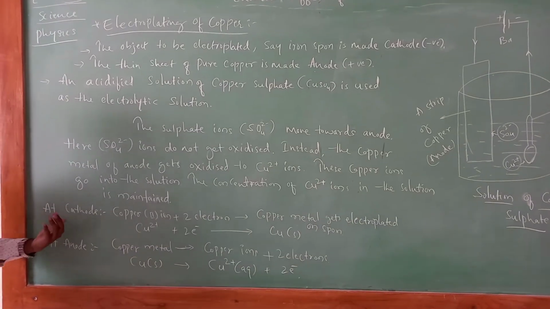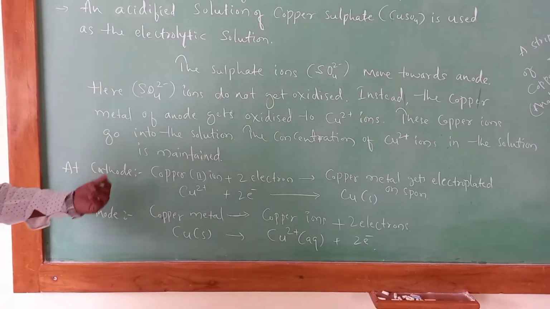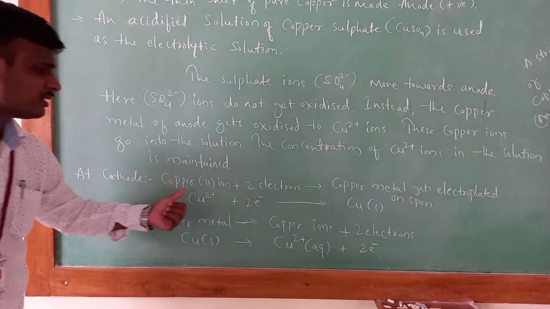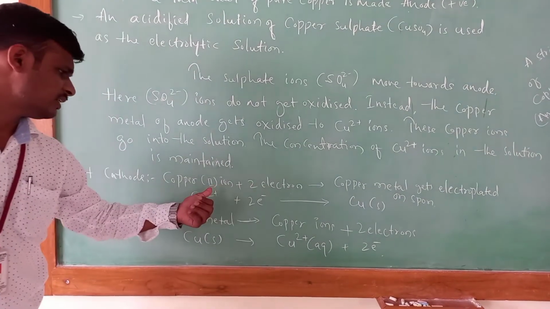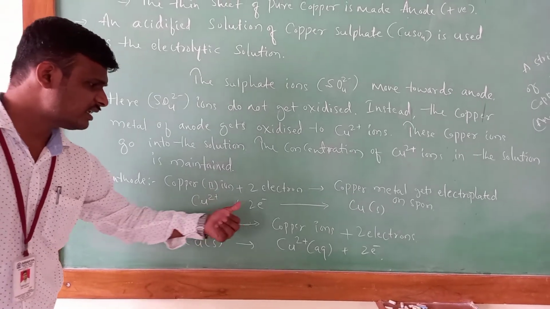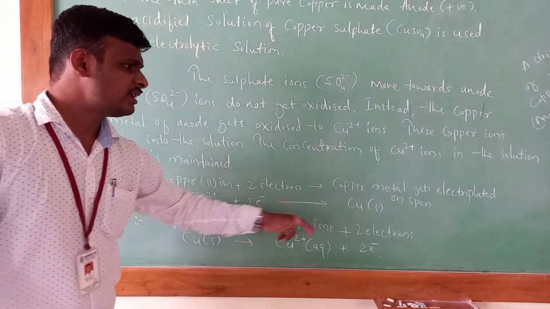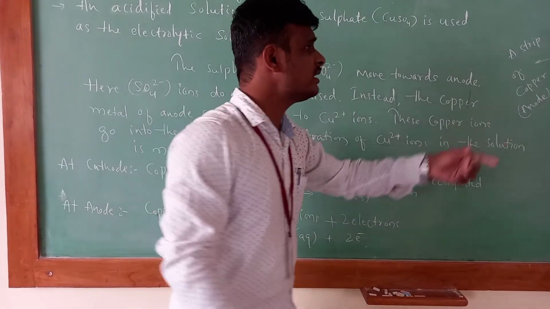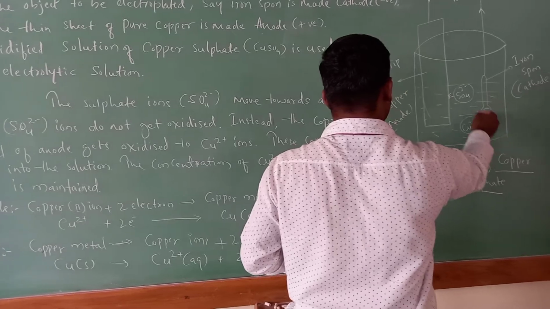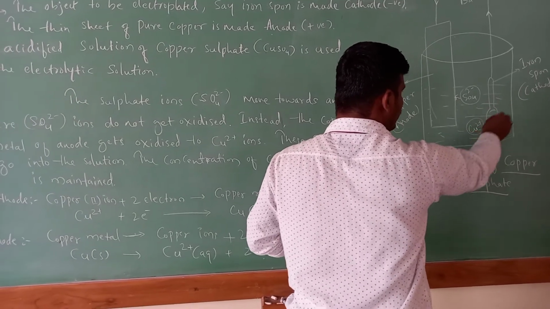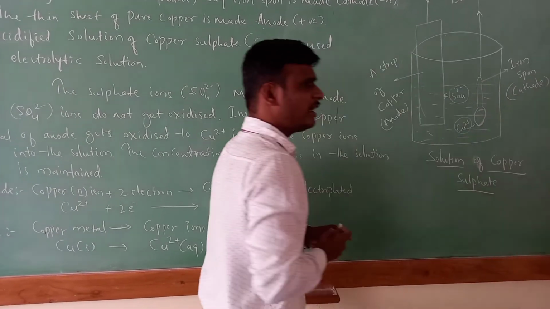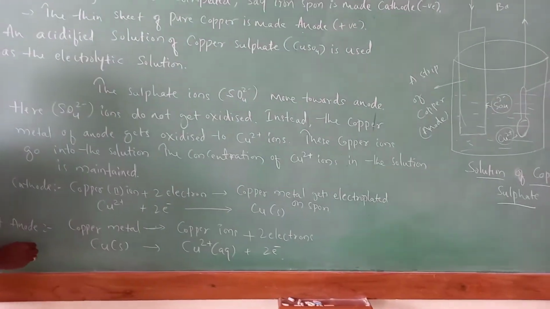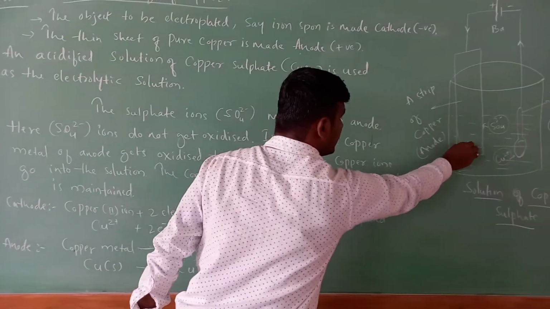So here are the equations. At the cathode, the copper ions in the solution plus the electrons: when Cu2+ ions are there and 2 electrons are there, then copper metal gets electroplated on the spoon. See here, this is the cathode end. At this end, the copper ions are depositing on the object to be electroplated, that is, on the spoon, right? So at the anode, what is happening at this end?